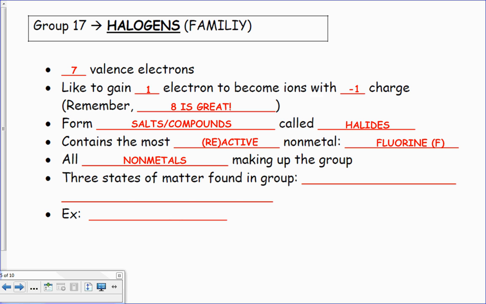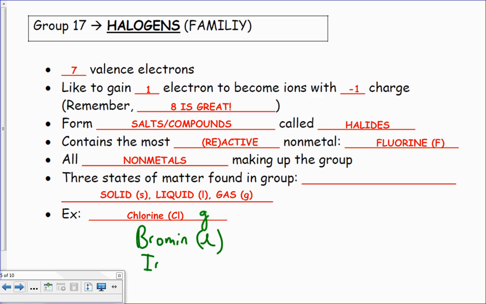There are 3 states of matter in this group, though. There is a solid, a liquid, and a gas. An example, chlorine. Chlorine is a gas. Okay, the liquid is bromine, and the solid is iodine. And I should put an S for solid, sorry.